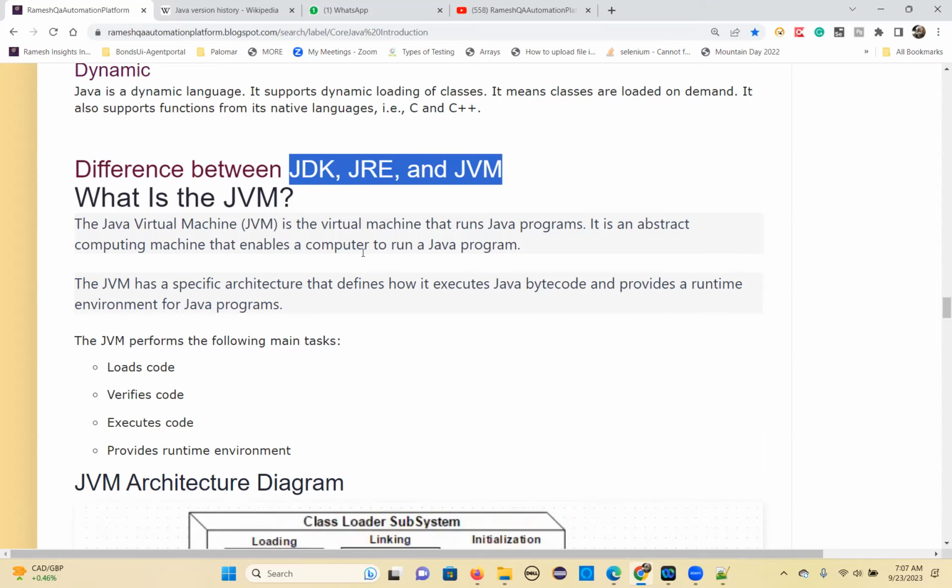One is we need to install Java, and one IDE tool where you will write the programs, run the programs, debug the programs, everything you can do in the IDE tool. For writing the programs we'll use some IDE tools like Eclipse, IntelliJ, Visual Studio Code. So many IDE tools will be there. One of them we need to use. Whichever you want, you can install that.